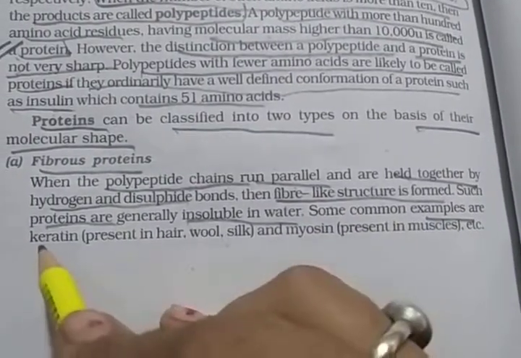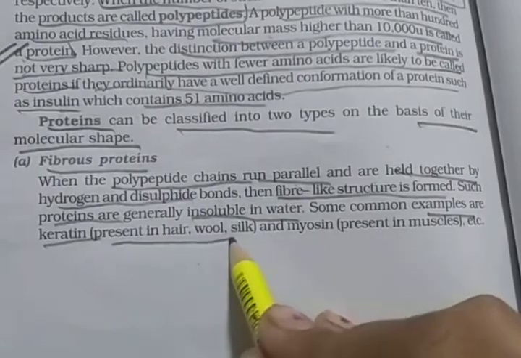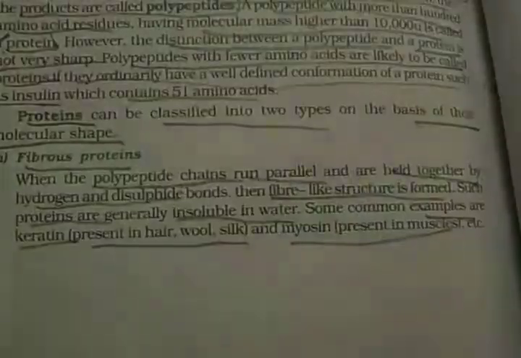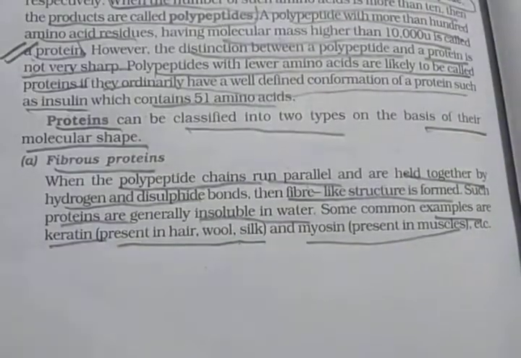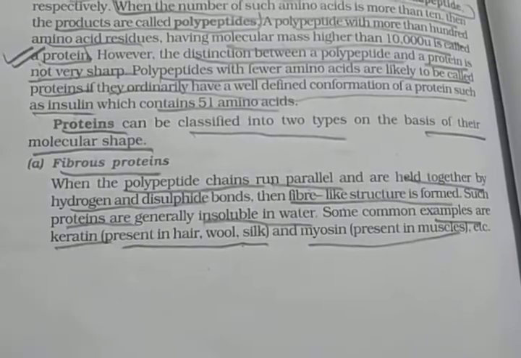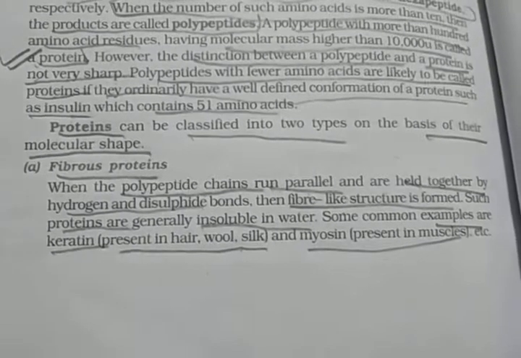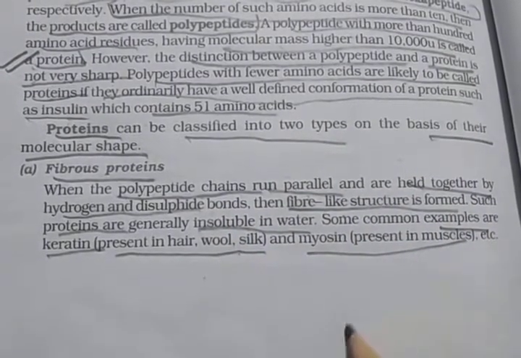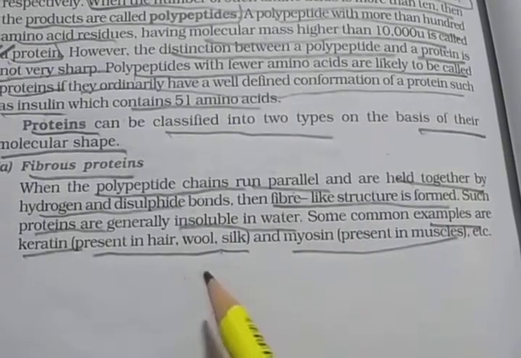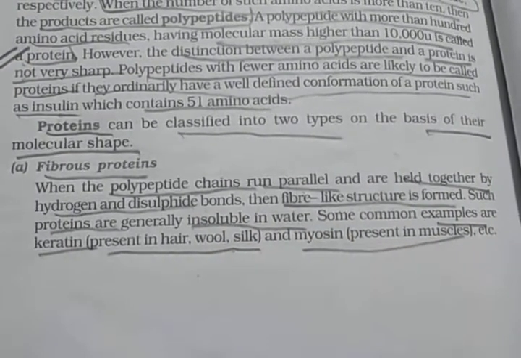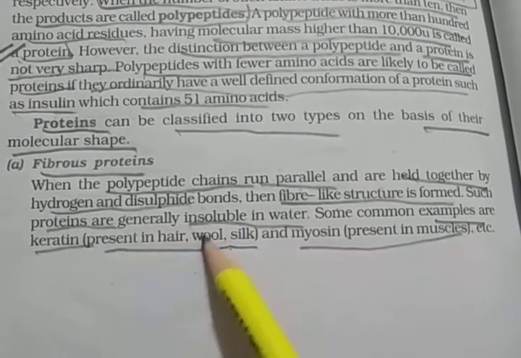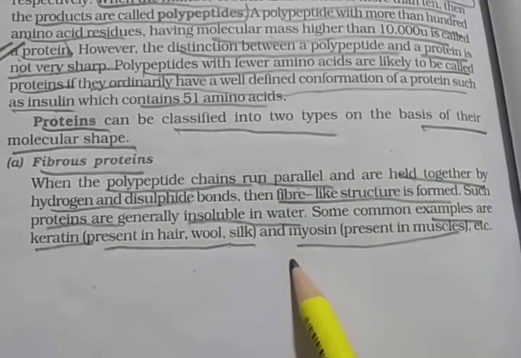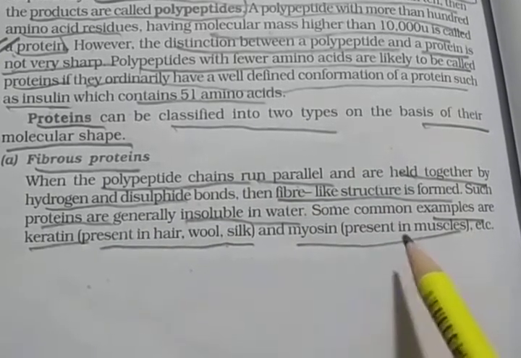Examples are keratin, present in hair, wool and silk, and myosin, present in muscles. Again, this classification is based on the molecular shape.